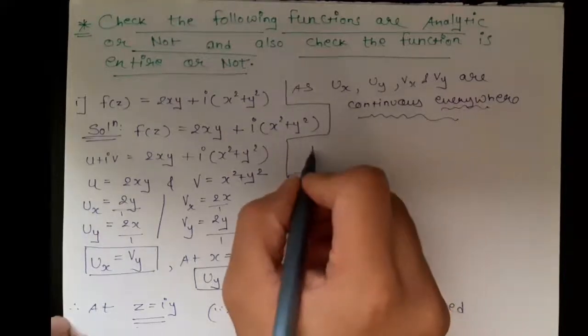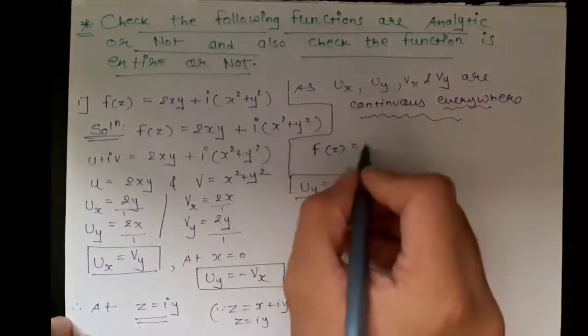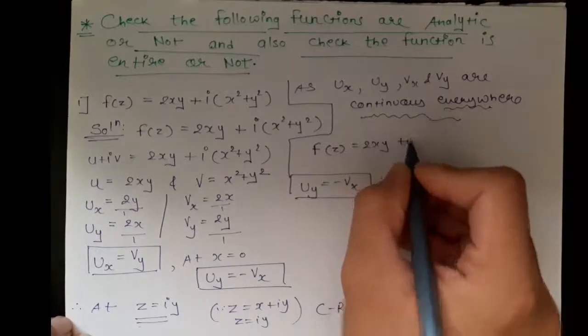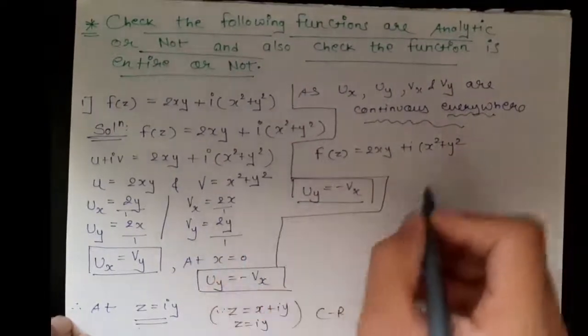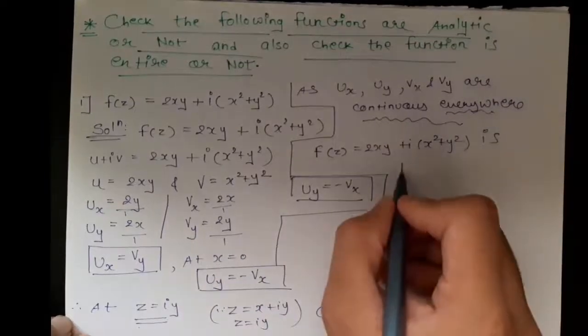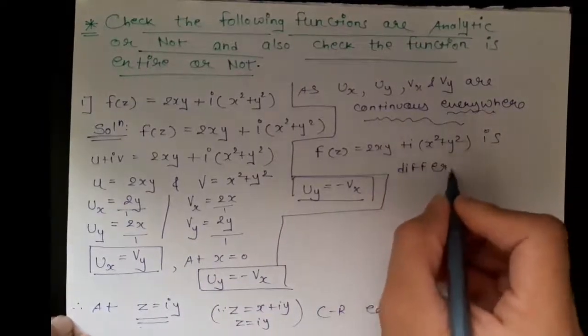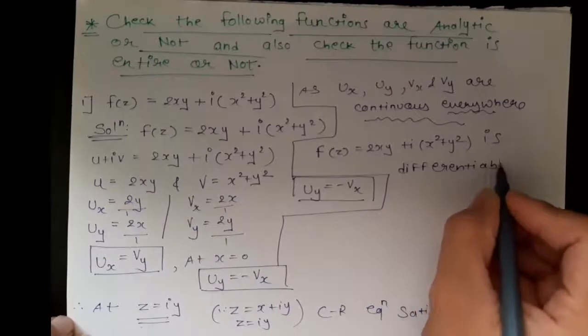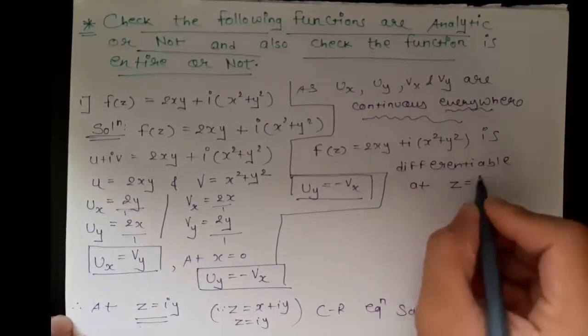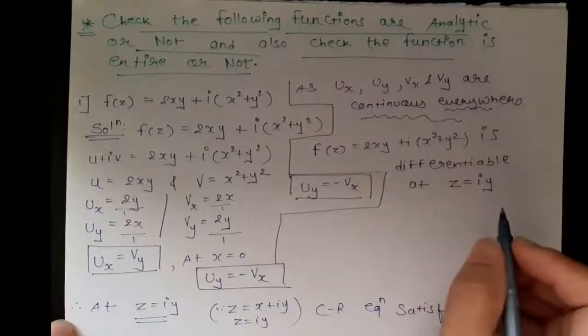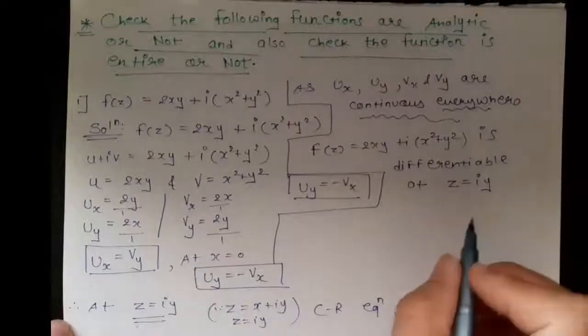That means the function f of z equals 2xy plus i into (x square plus y square) is differentiable at z equals iy only.